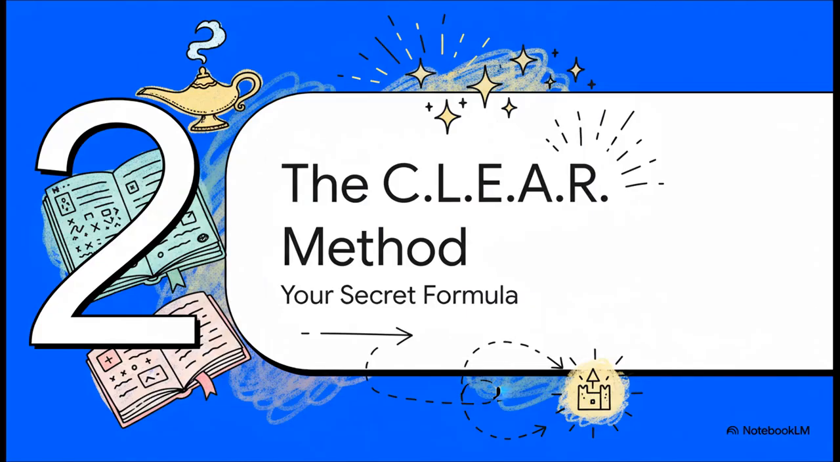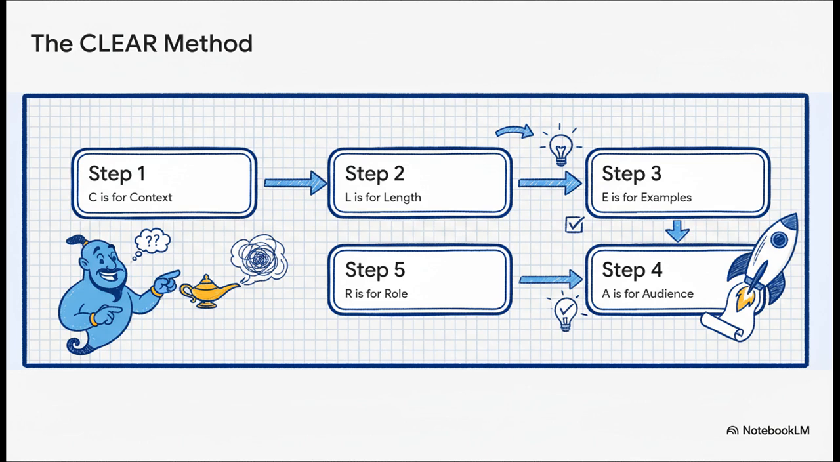Okay, so how do you do this every single time? Well, thankfully, you don't have to guess. There's a really simple framework for crafting great prompts, and all you have to do is remember one word: CLEAR. Yep, CLEAR. It stands for context, length, examples, audience, and role. Let's break each one down, because this is where you'll really learn to take control of the AI.